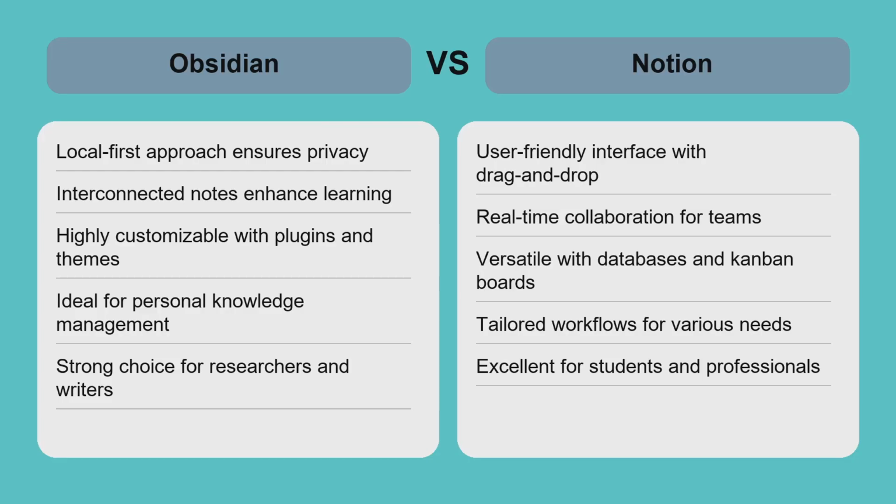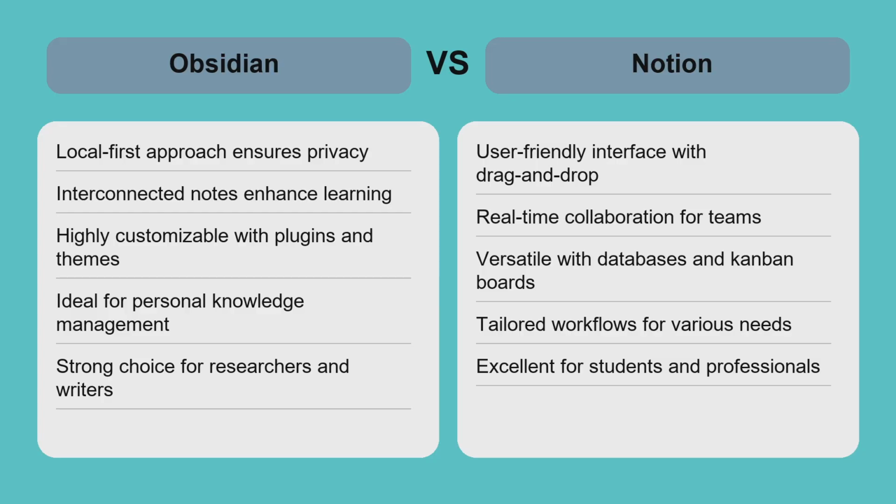When comparing Obsidian and Notion, consider your primary needs. If you value privacy and a local-first approach, Obsidian is a strong choice. Its backlinking feature allows for deep connections between notes, perfect for building a personal knowledge base. On the other hand, if collaboration and organization are your priorities, Notion shines with its intuitive interface and real-time collaboration tools.